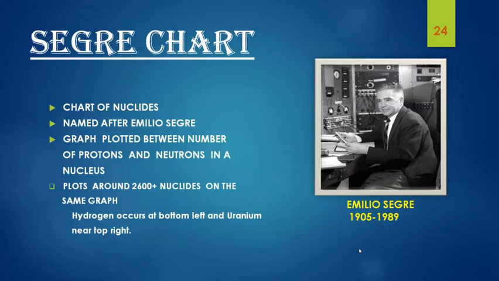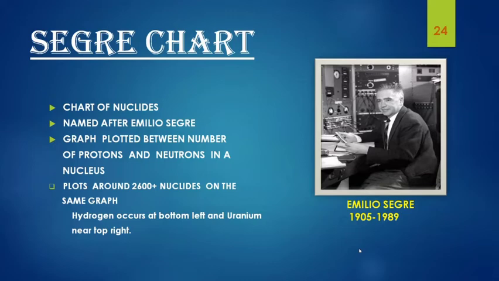Hello, everyone. Today, I will be dealing with the topic Segre chart and radioactive radiations in electric and magnetic fields. The Segre chart is also known as the chart of nuclides, and this chart was named after Emilio Segre. He was an Italian-American physicist who discovered the elements astatine and technetium, and he was also awarded the Nobel Prize in Physics for the discovery of the antiproton in 1959.